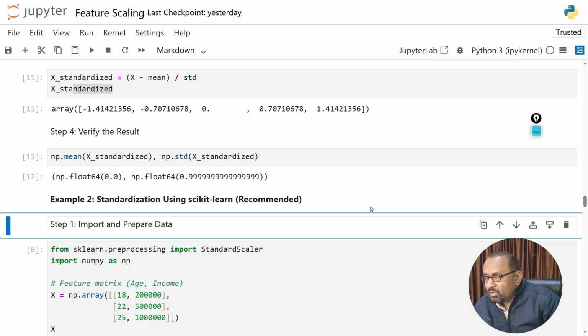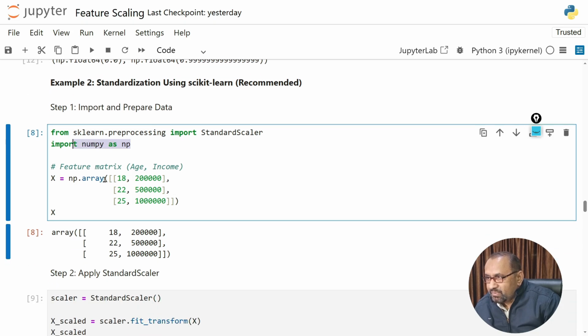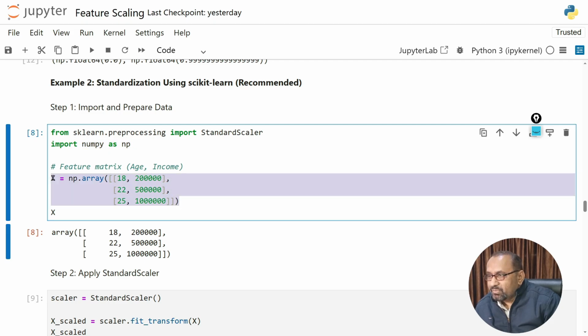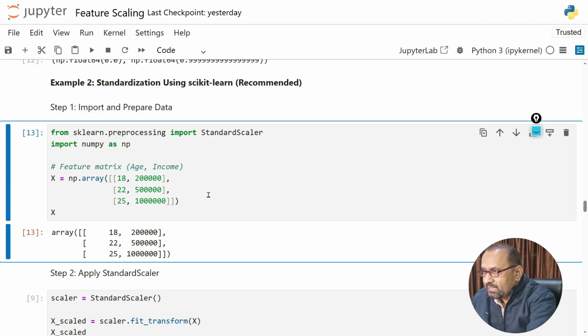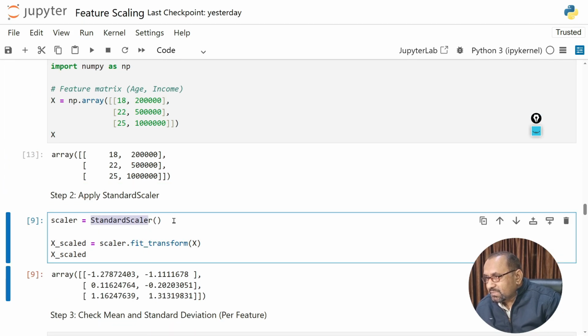If you want to apply scikit-learn as we did in the previous example, we can do it here also. So we require the same library from machine learning, and numpy as np. For the feature matrix we are taking age and income. These are the same values, the same example we have. When we execute, control and enter, the value will be returned. Then we will apply the StandardScaler. This is the package which we are using, StandardScaler, and we will store it in a variable, and then we will fit_transform for x.